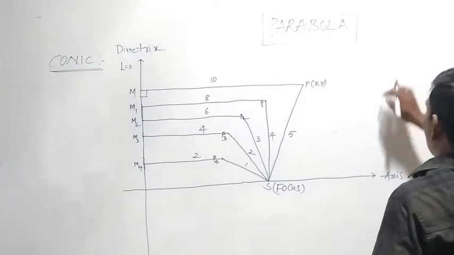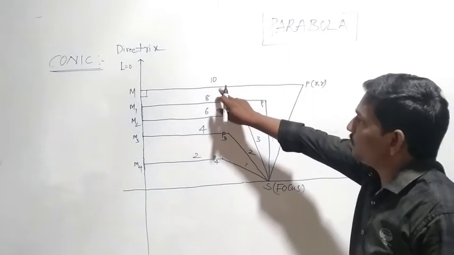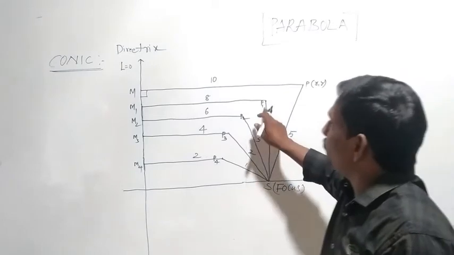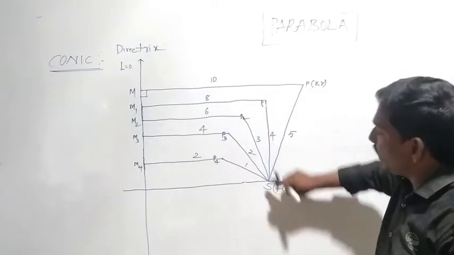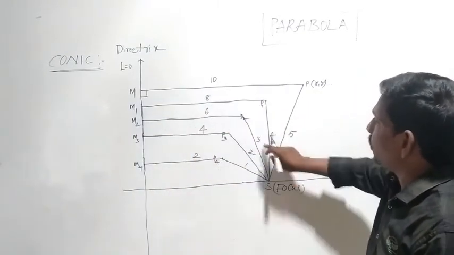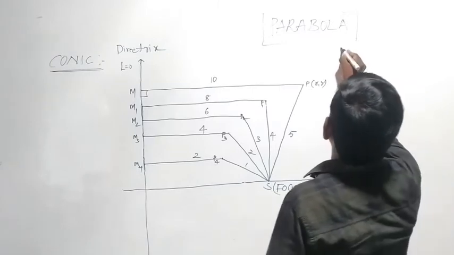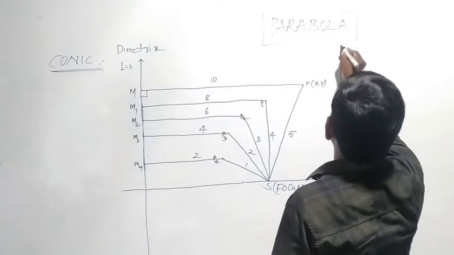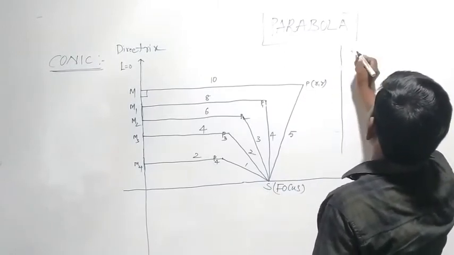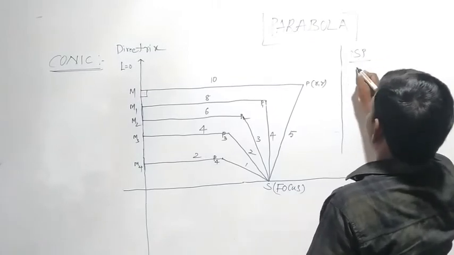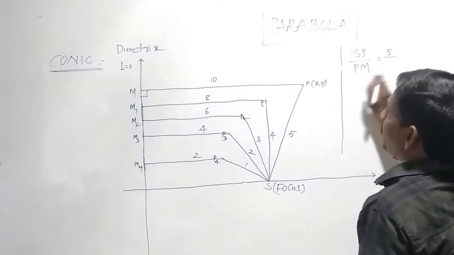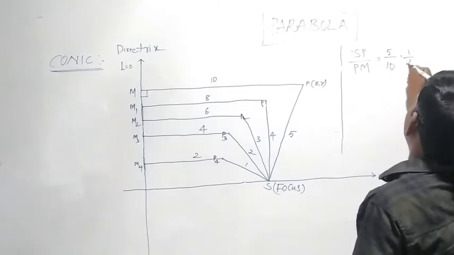Take the ratio. SP by PM: SP is 5 and PM is 10, that means 1 by 2.